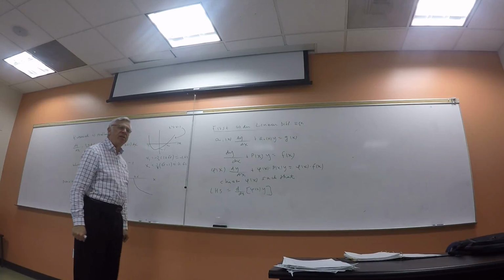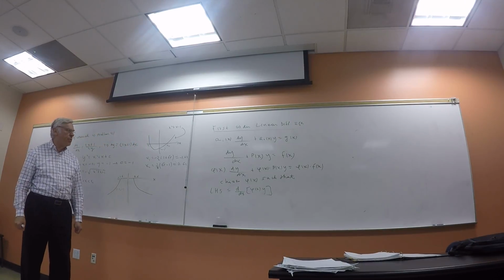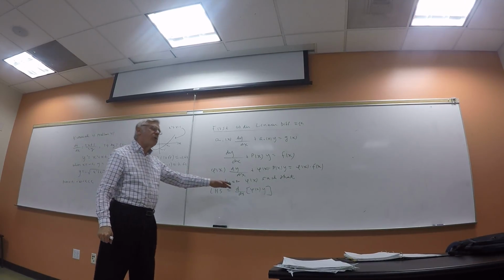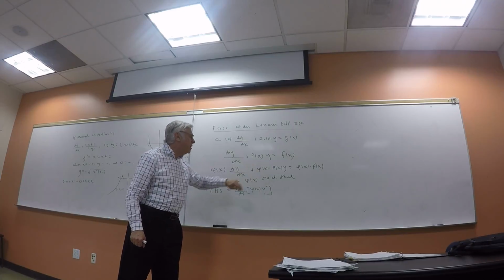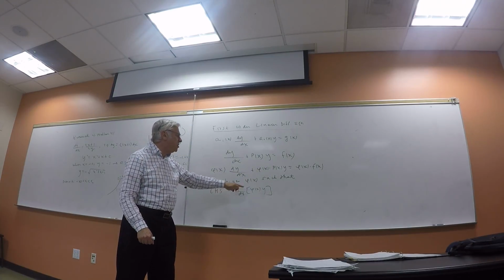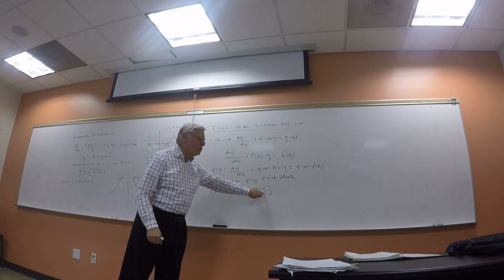If we can find a phi of x that does that, let me just show you why it is so simple. Let's assume, and we'll show that we can, that we find a magical function phi of x, called the integrating factor. So this left-hand side collapses down to d by dx of the product of the integrating factor with y.